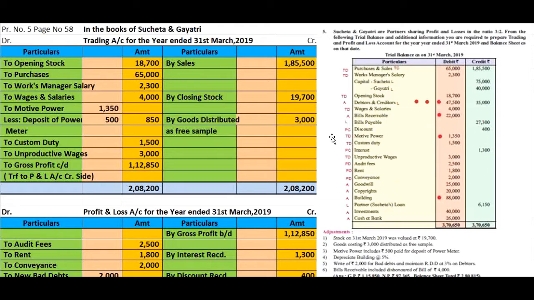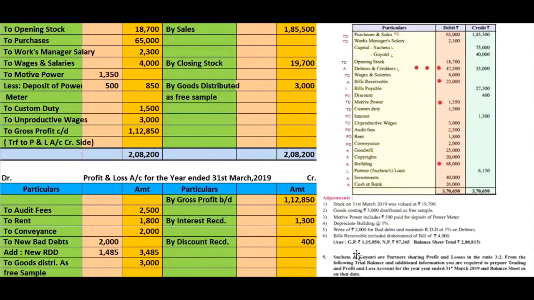First we have to post all the trial balance and then we go for adjustment posting. Okay. Adjustment effect. Goods costing rupees 3,000 distributed as free sample. This is also a separate adjustment which is not related with the account given in trial balance. Okay. We see next adjustment.